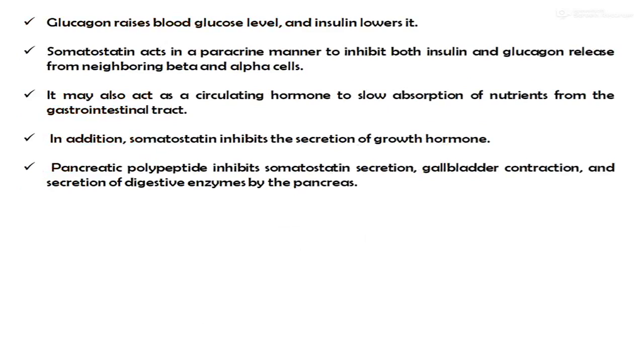Glucagon raises the blood glucose level and lowers the insulin level. Somatostatin acts in a paracrine manner to inhibit both insulin and glucagon release from neighboring beta and alpha cells. It may also act as a circulating hormone to slow absorption of nutrients from the gastrointestinal tract. In addition, somatostatin inhibits the secretion of growth hormone. Pancreatic polypeptide inhibits somatostatin secretion, gallbladder contraction, and secretion of digestive enzymes by the pancreas.